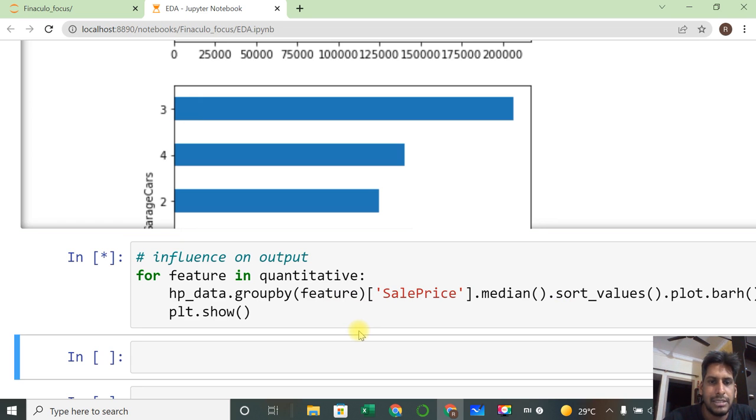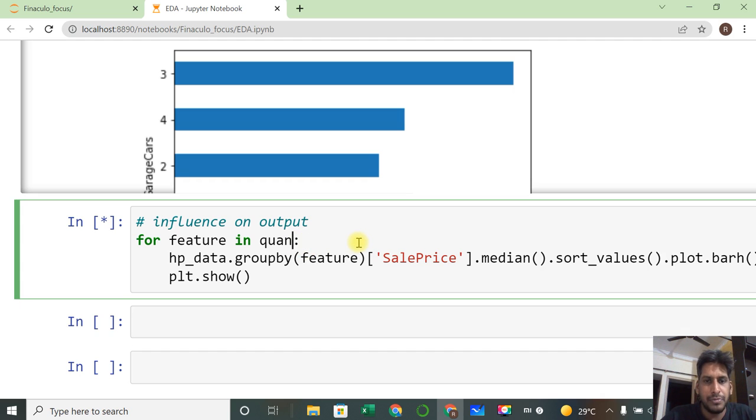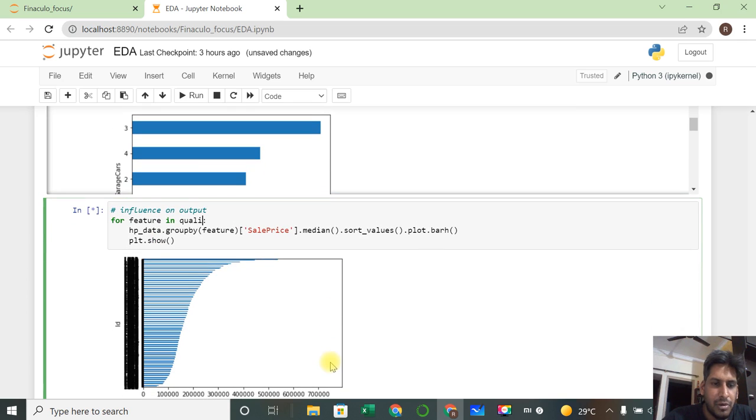Now we can see qualitative variable. I think I made a mistake by saying quantitative, right? It should be qualitative. That's the reason it takes a lot of time, because quantitative variables are continuous data.